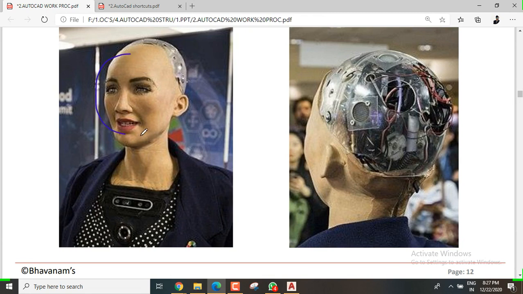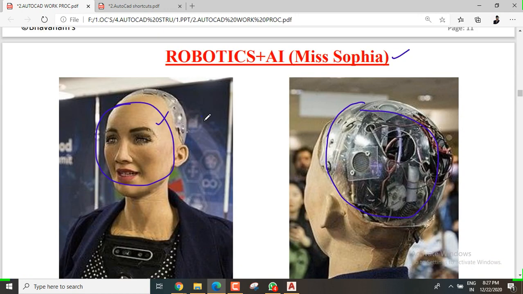The face looks like a pure woman. See what is inbuilt here: Sophia gives nearly 100 plus expressions in her face. Sophia also got Saudi Arabian citizenship, the first ever for what we call a humanoid robot.